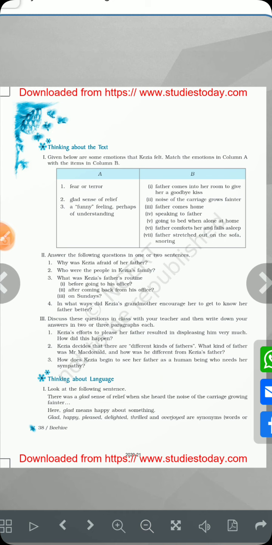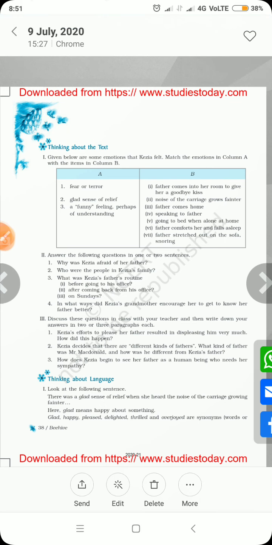Answer the questions in 1 or 2 sentences. I think you all must find the answers first, then listen to it. Why was Kezia afraid of her father? Yes, Kezia was afraid of her father because her father was very strict and dominated everyone in the house. Are you getting the answer? He appeared big in size from where she could see him. So where the description is given about the father, you can find the answer. He never seemed to smile, so Kezia was always afraid of him. Clear? So this is the first answer.